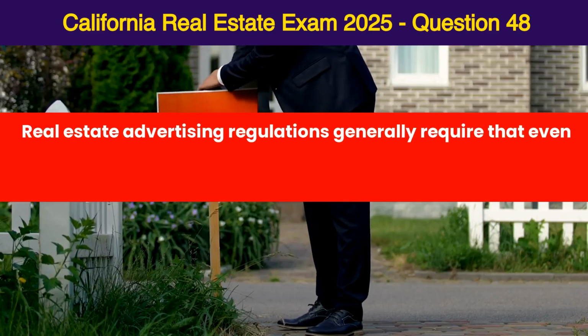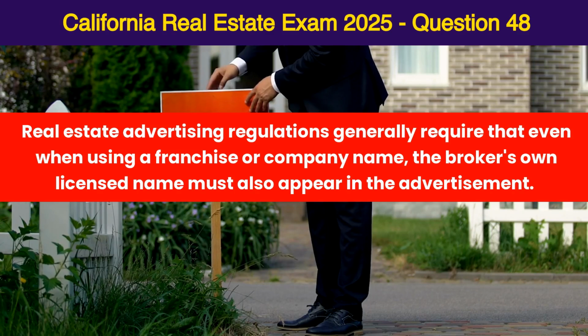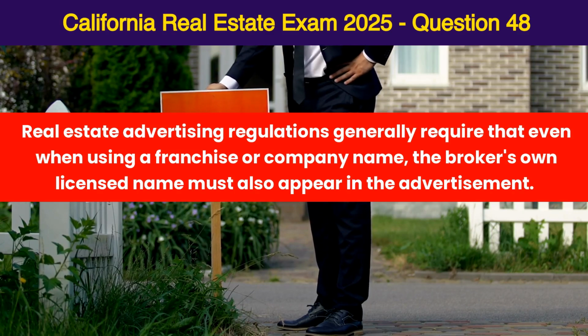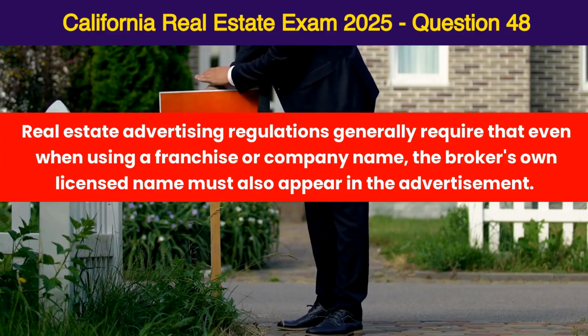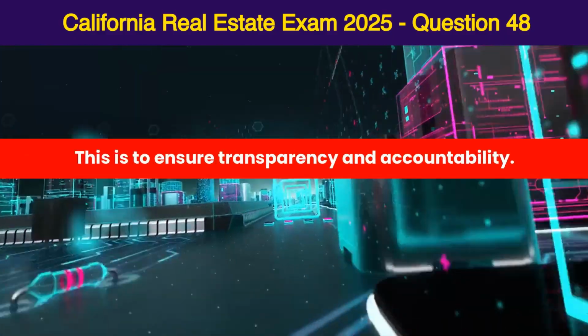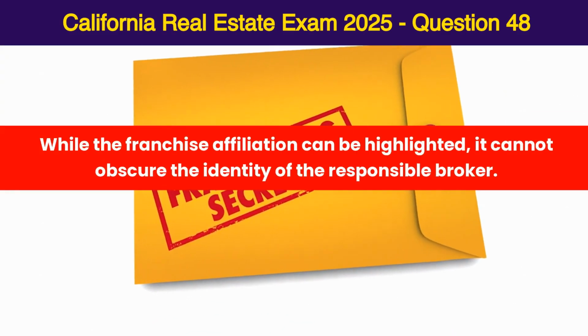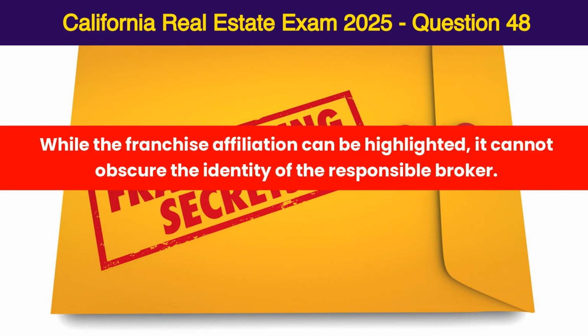Real estate advertising regulations generally require that even when using a franchise or company name, the broker's own licensed name must also appear in the advertisement. This is to ensure transparency and accountability. While the franchise affiliation can be highlighted, it cannot obscure the identity of the responsible broker.